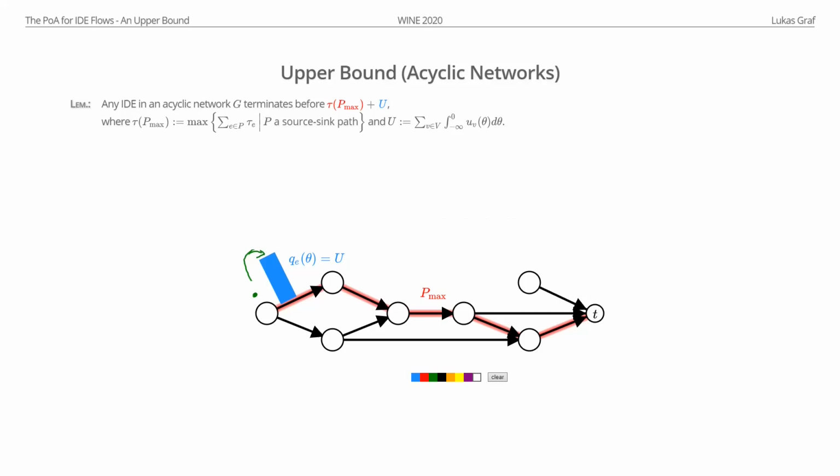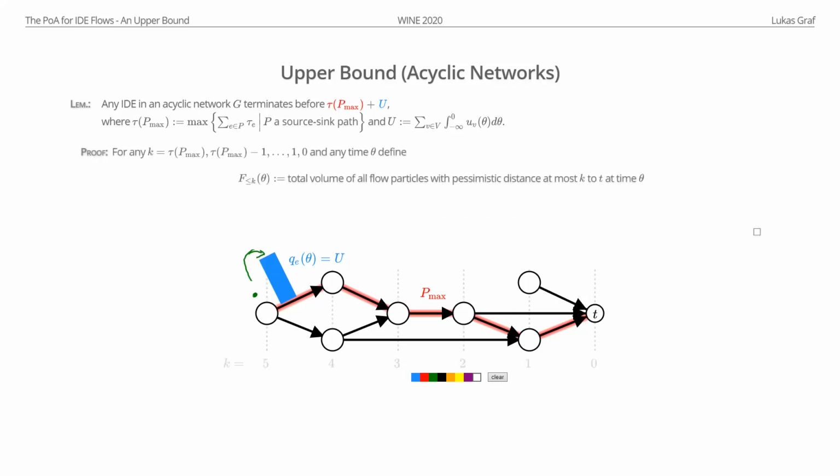Right? And this is why this simple intuitive idea is not a proof for this bound, but we can actually prove it. It's still true, this bound. And this proof goes basically like this. So you take all the nodes, you give them labels based on what I call the pessimistic distance to the sink, so just the longest path from this node to the sink. For example, for this node, well, we can reach the sink via an edge of length 1, but we also can reach it via a path of length 2, like this. So it has a pessimistic distance of 2.